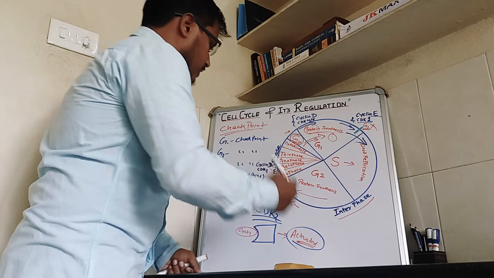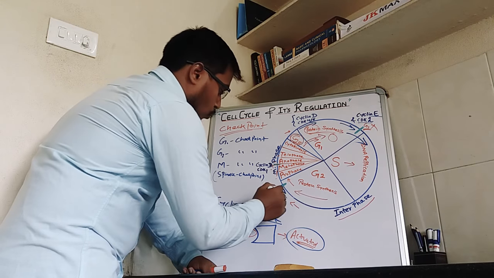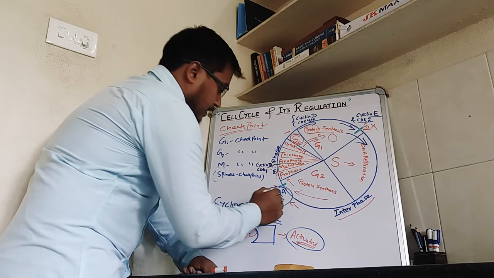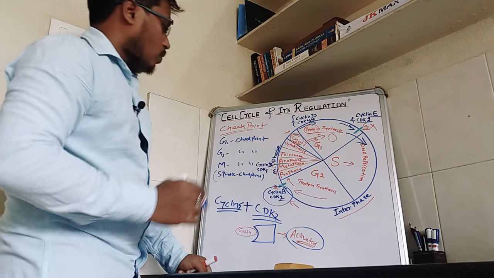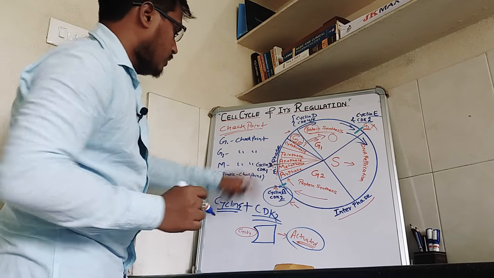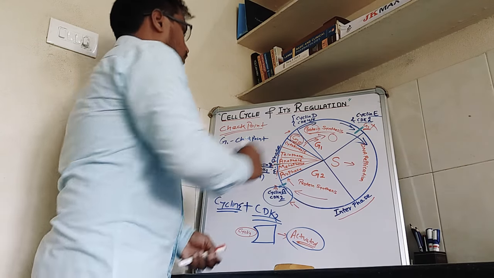In the same way, in G2 phase also we have another cyclin and CDK, that is cyclin A and CDK2. In M phase also we have cyclin B and CDK1. So these are all the positive regulation.